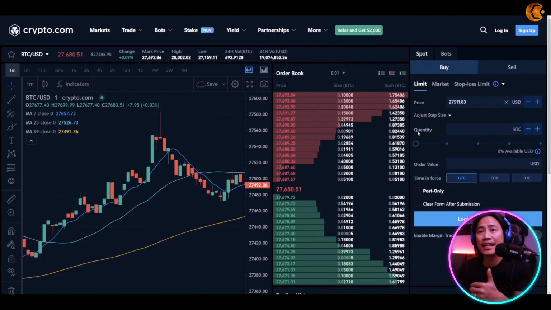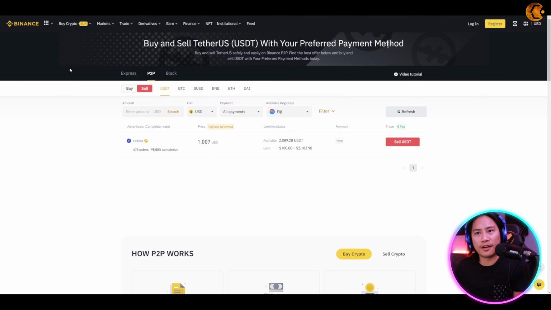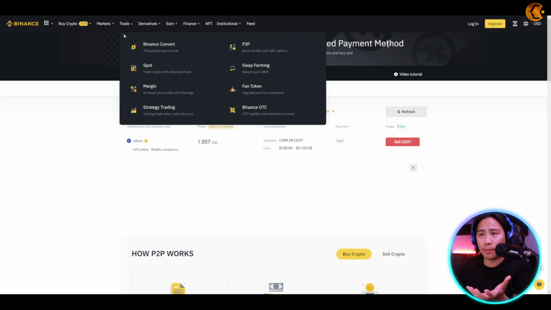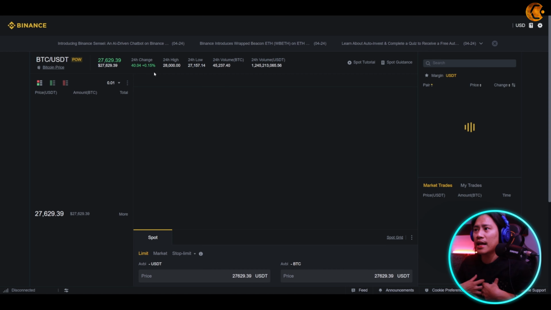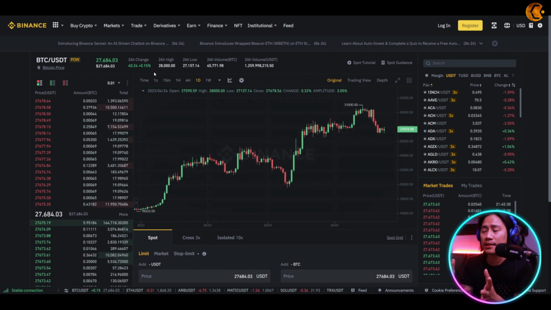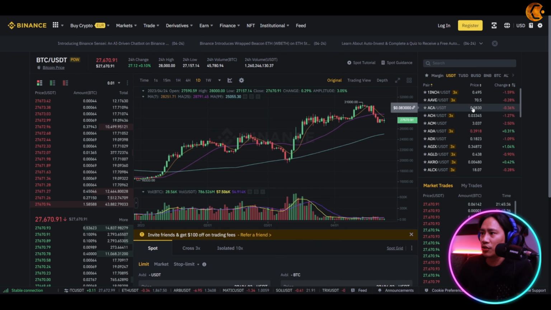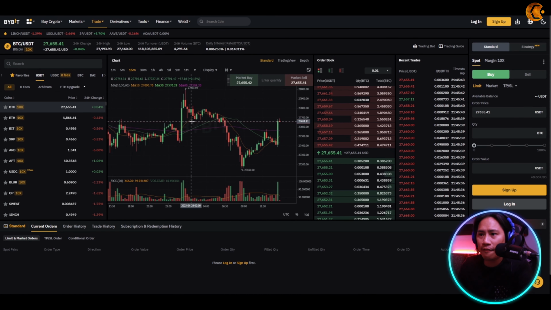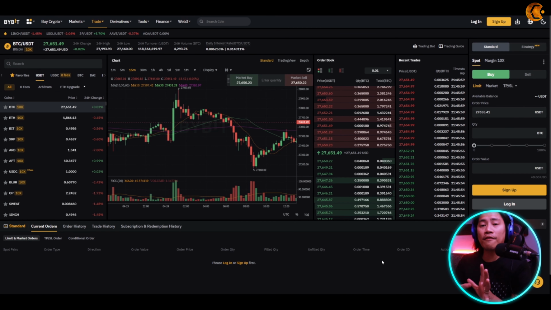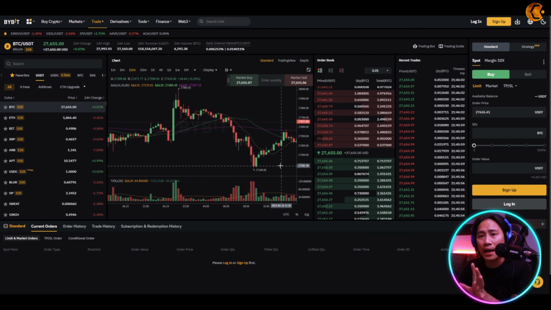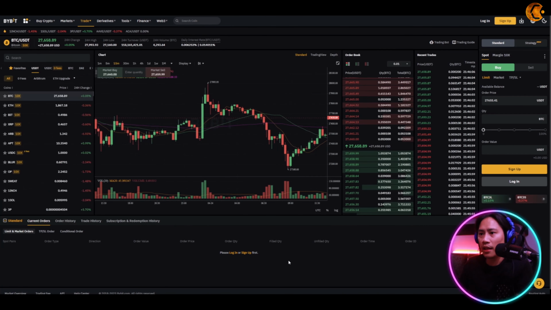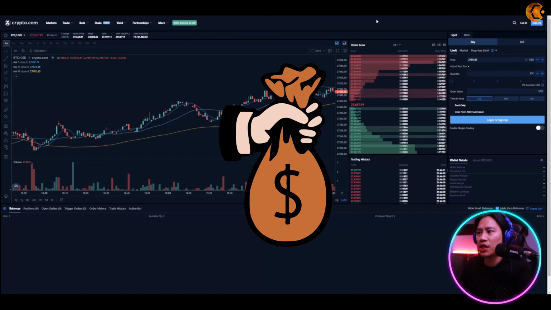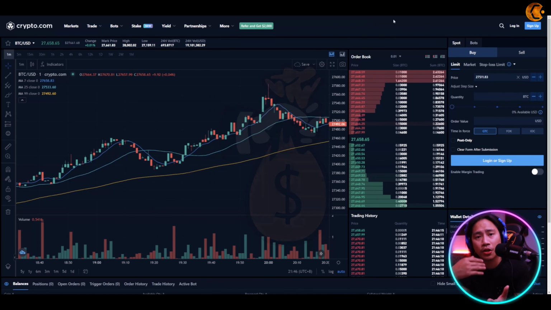All right. So the next one, guys, would be the user interface. It depends on your personal preference. Like I myself use Binance because I like the layout. So you have a lot of different stuff in here. For Bybit, it's pretty much the same. So you click on spot trading, you have the graph in here, and you have all the things that you need just by looking at it. So I like the way Binance and Bybit show it. The other crypto exchanges, on the other hand, again, it depends on your personal preference.